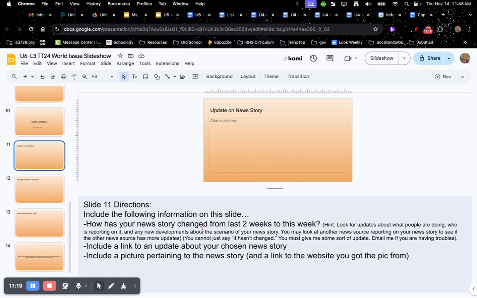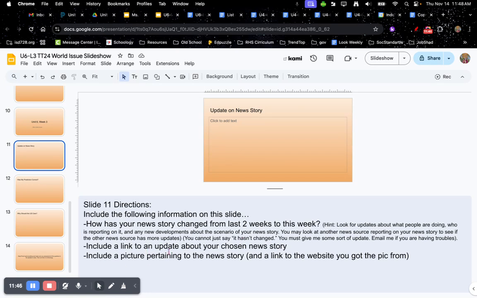So for slide number 11, you're going to include the following information. How has your news story changed from the last 2 weeks? Like I said before, look for updates about what people are doing, who is reporting on it, and any new developments about the scenario of your news story. You may look at another news source reporting on your news story to see if the other news source has more updates. And you cannot say it hasn't changed. You must give me some sort of update. Email me if you have troubles.